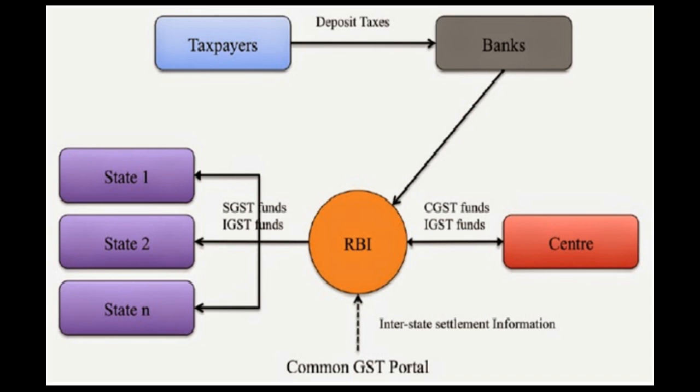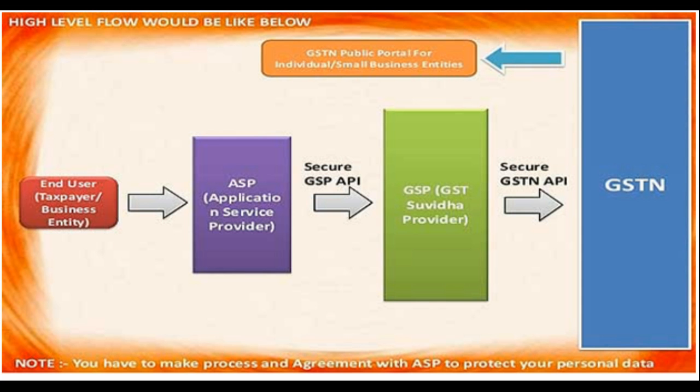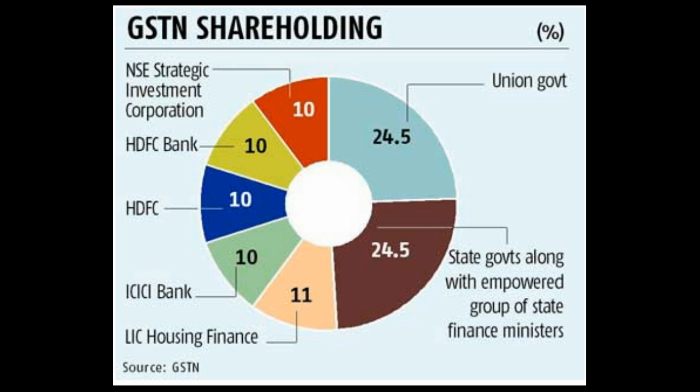The IT network will be developed by private firms which are in tie-up with the central government and will have stakes accordingly. The known authorized capital of GSTN is 10 crore, $1.60 million, in which the central government holds 24.5% of shares while the state government holds 24.5% and the rest is with private banking firms.